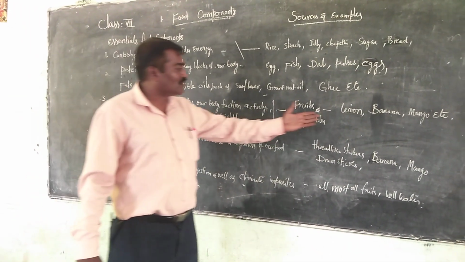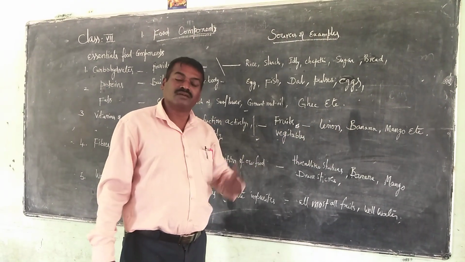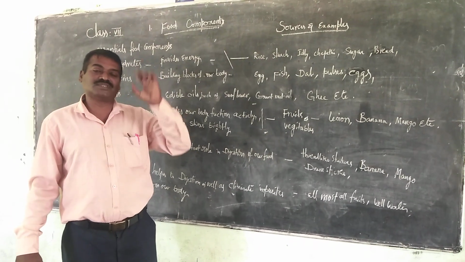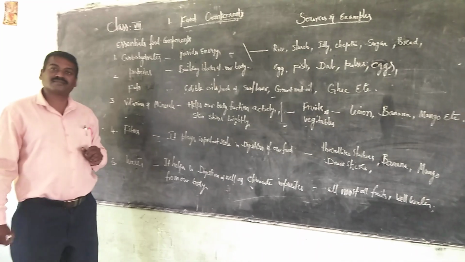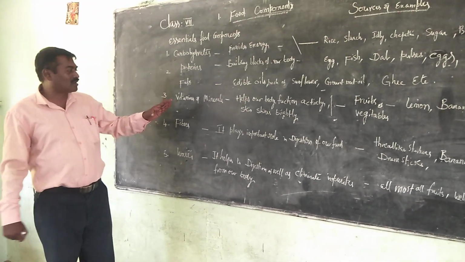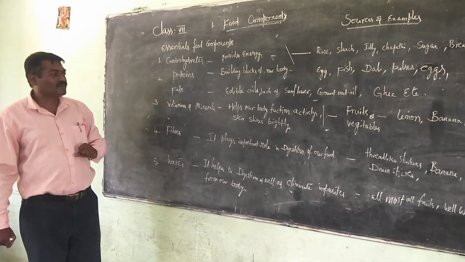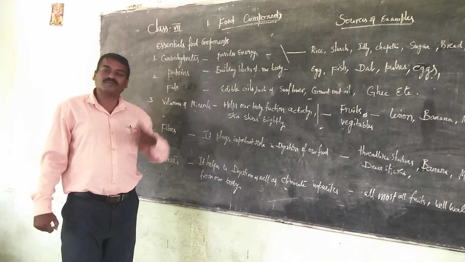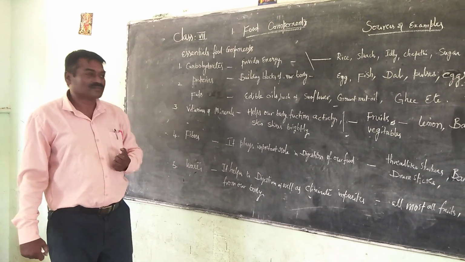For example, lemon, banana, mango, pomegranate, almost all fruits contain vitamins and minerals. So these help our body function smoothly and effectively and be active every day, carrying out our day-to-day biological activities effectively.